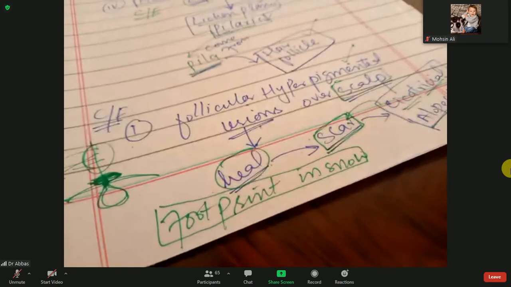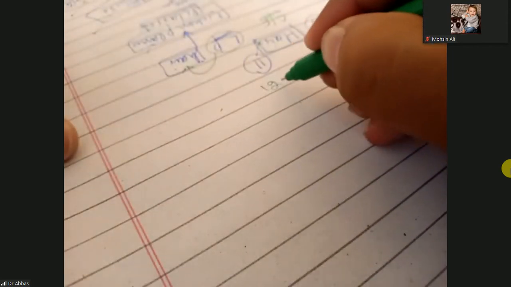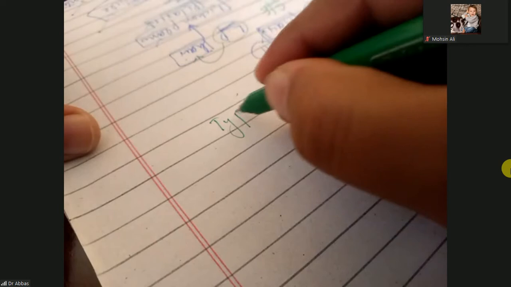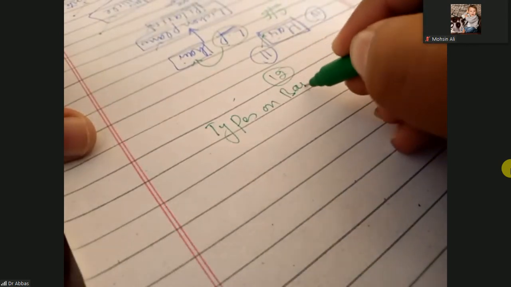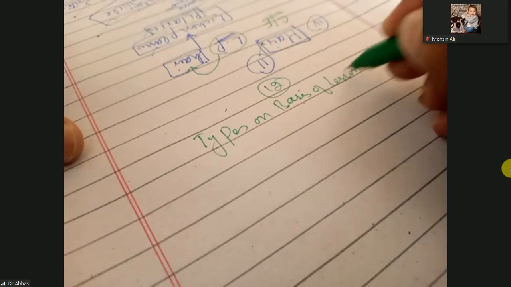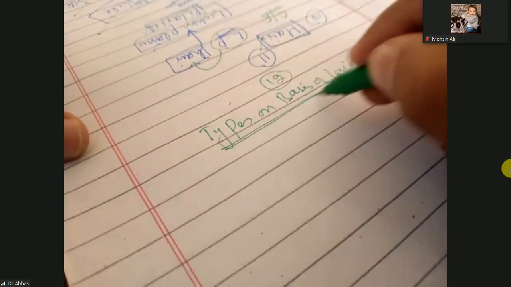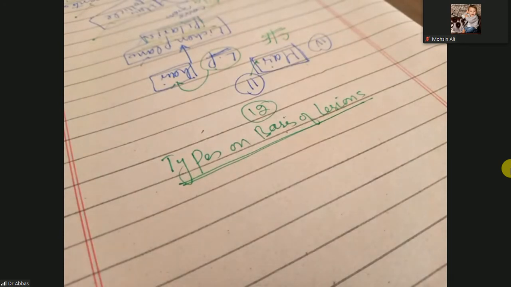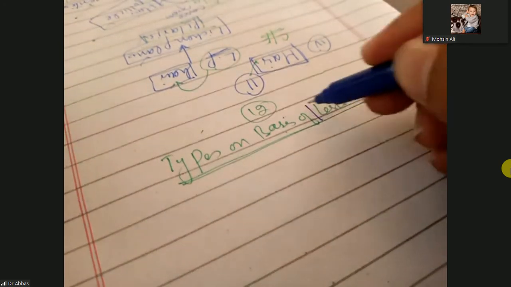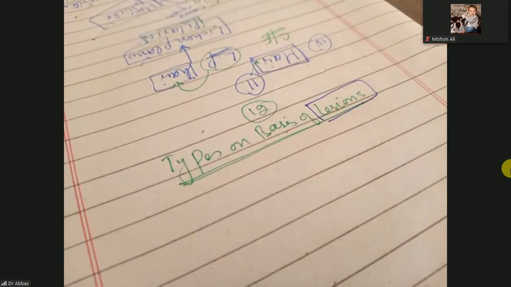So next one is the types. What are the different types of lichen planus on the basis of lesions, on the shape of lesions? When the shape of the lesions changes, we change the name. But keep in mind, lesions will be flat, purple in color, polygonal in shape.